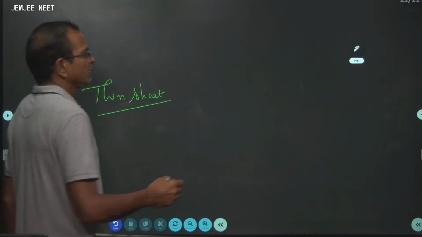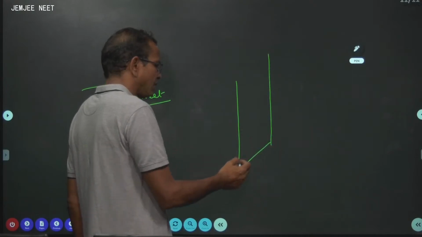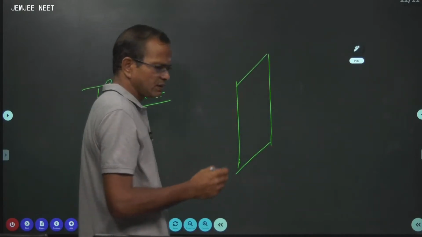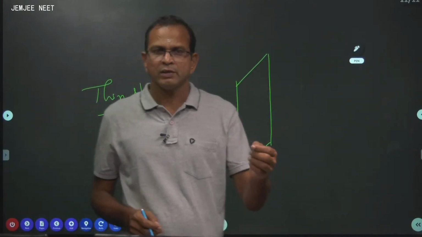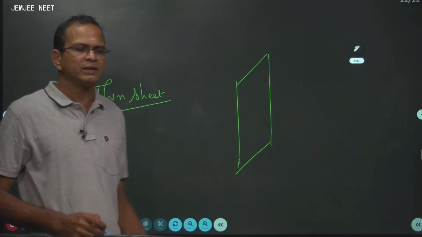It's a thin sheet, as I've always been telling. Thin sheet means it is an unimaginably thin sheet, not like a white paper. It's ultra thin, and you have to go to atomic layer thin.